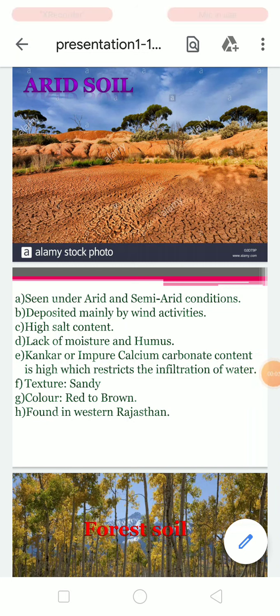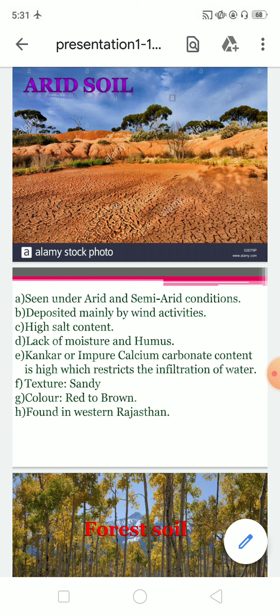Hello students, so today we are going to start with the topic of arid soil. What is arid soil? What is basically arid soil? What are the characteristics of arid soil? This kind of soil is seen basically in arid and semi-arid conditions, deposited mainly by wind activities.